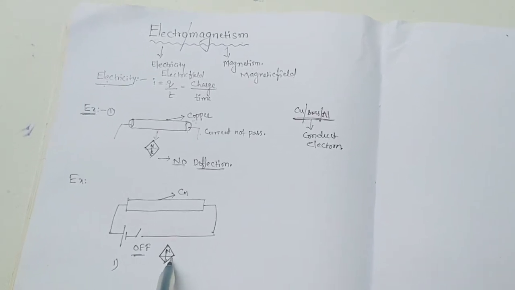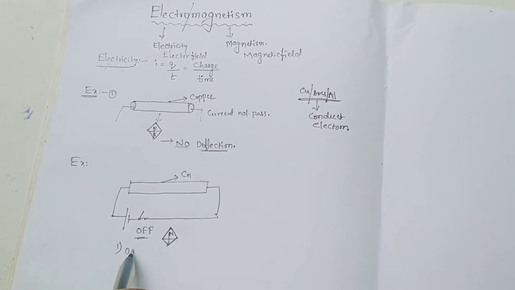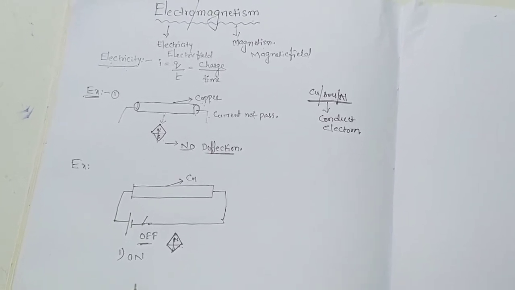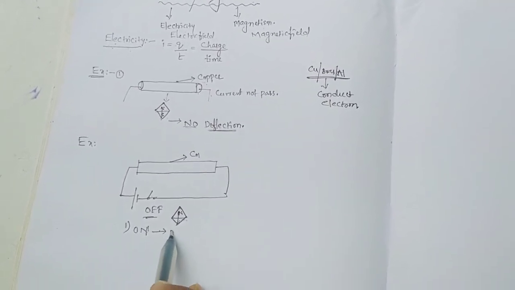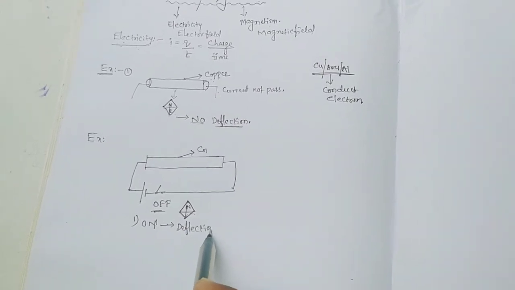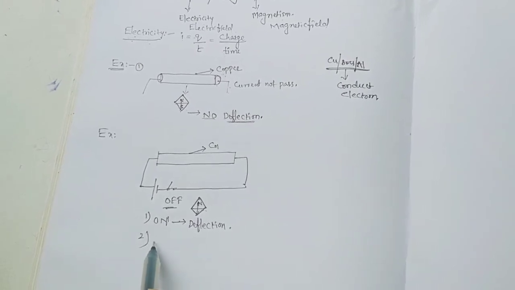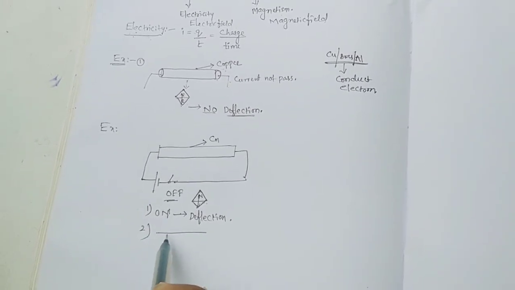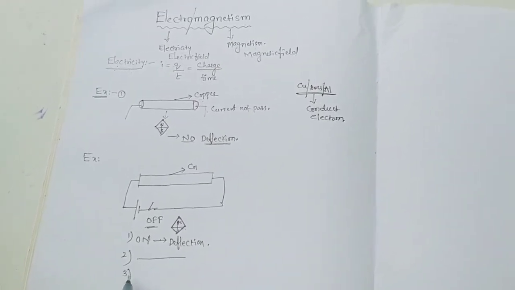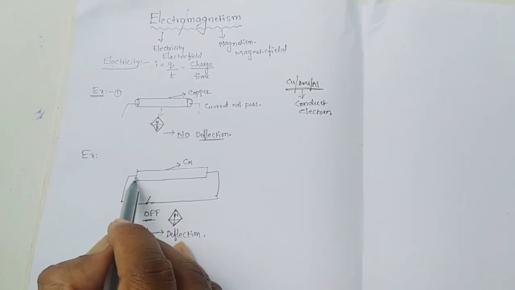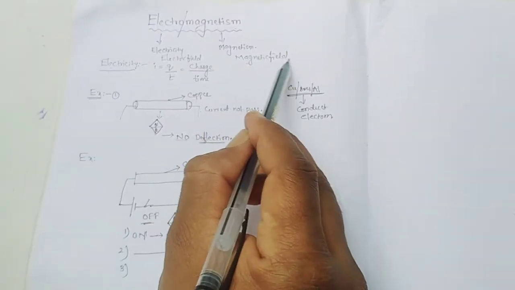There is no deflection in the compass needle. Now the switch will be on. What do we understand? The magnetic needle will be deflected. So when the switch is on, the needle is deflected. It is the first part. According to this, we know a current carrying wire behaves like a magnet. Next, it can produce a magnetic field. When electric current is passed through this conductor, it has a magnetic field.